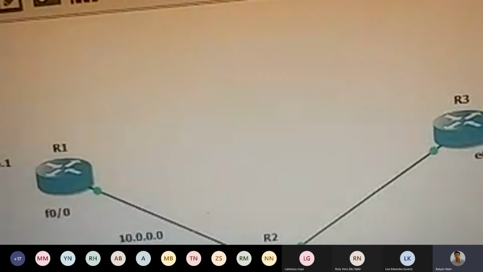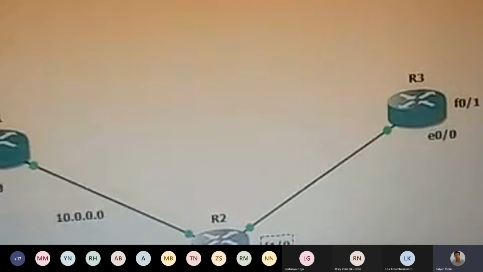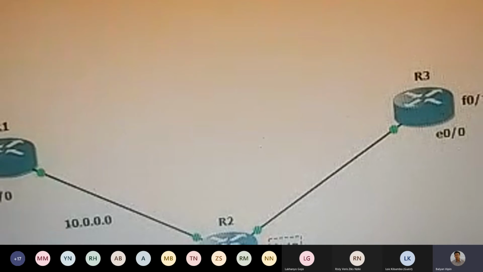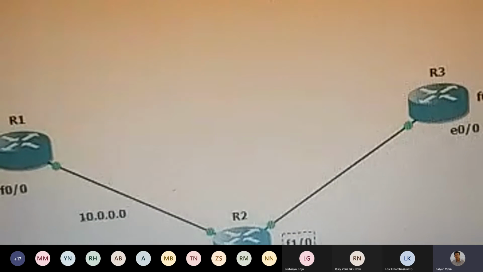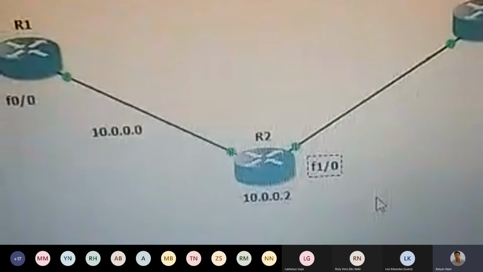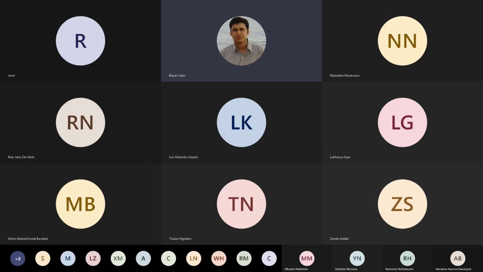No, that's not a problem. The only difference is to try to use them as E0, because then you are connecting them with the same speed. F is your Fast Ethernet, and E is your Ethernet. So let me show you. Just stop sharing, then I'll show you how it works on mine.